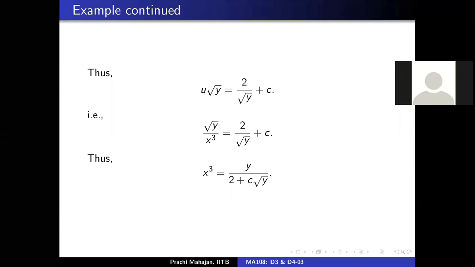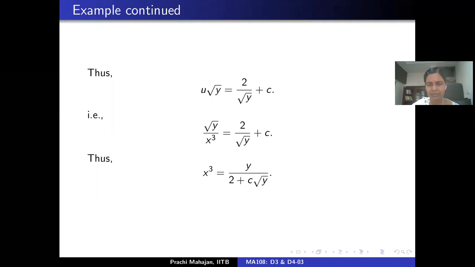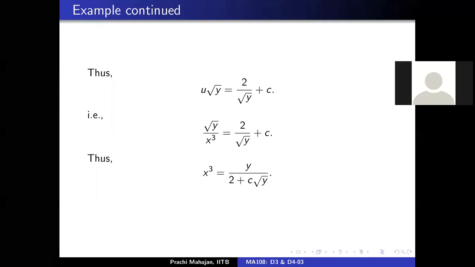Ma'am, if you carry the mod sign forward, then you get a mod in the numerator in the final answer. Yes, then the problem of differentiability came. All values of y will be positive. We are considering differentiability over an interval, right? If we don't take 0 in that interval, that means we don't have y positive and negative simultaneously in any one interval.